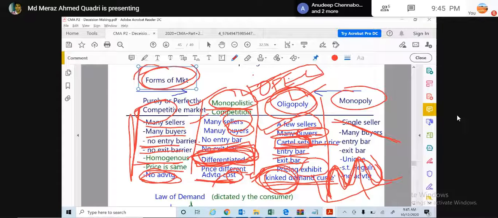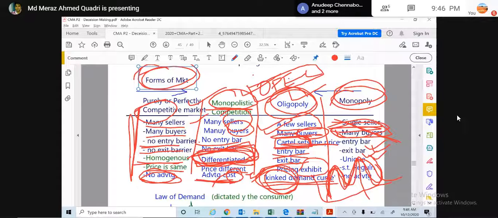What is the main difference between the oligopoly and the monopolistic? In monopolistic competition they sell differentiated products and there are many sellers, but in the oligopoly there are a few sellers. So these are the main differences. In the monopoly, there is a single seller but many buyers, meaning buyers are there in the market. There is an entry barrier, there is an exit barrier. You cannot simply come in, you cannot simply go out.